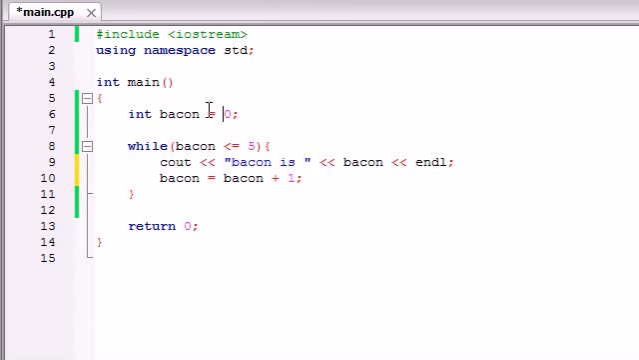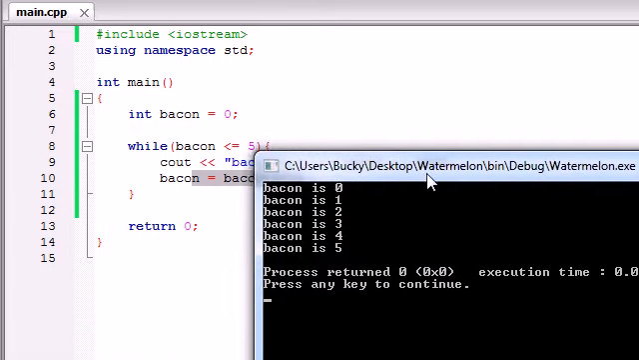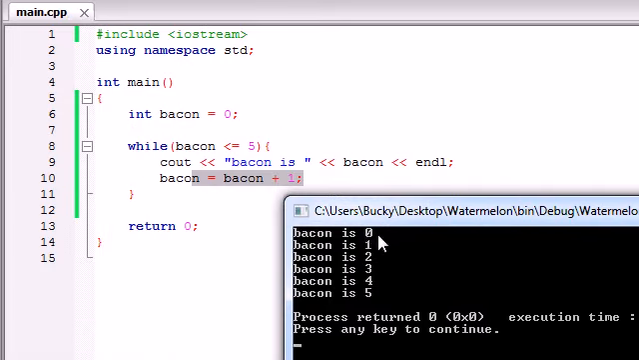So the first time it runs, it's going to be 0, and then it's going to add 1 to it, so then it's going to be 1, then 2, 3, 4, 5, and by the time it gets to 5, it's going to change it to 6 and not run. So let me go ahead and show you guys. Bacon is 0, 1, 2, 3, 4, 5.